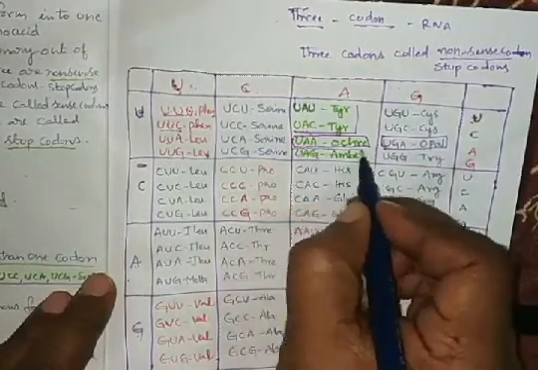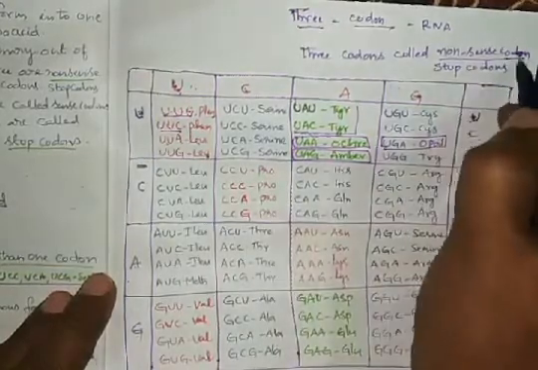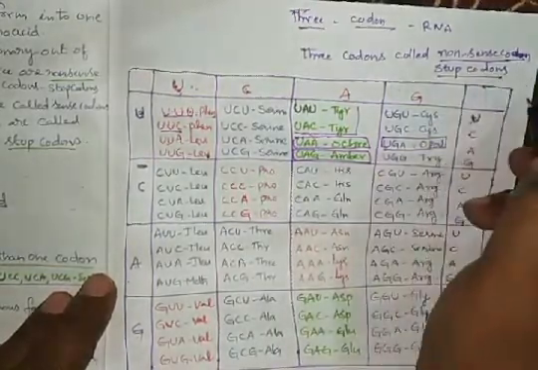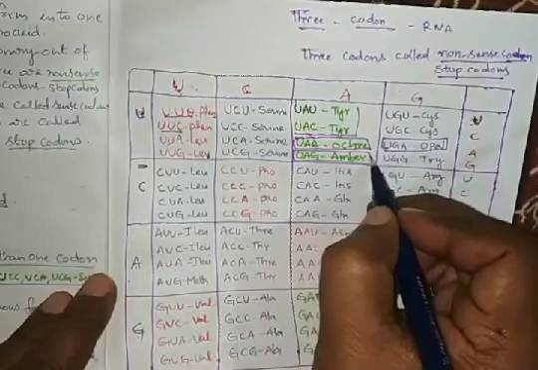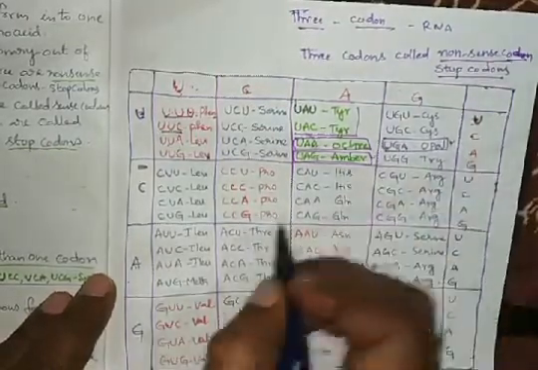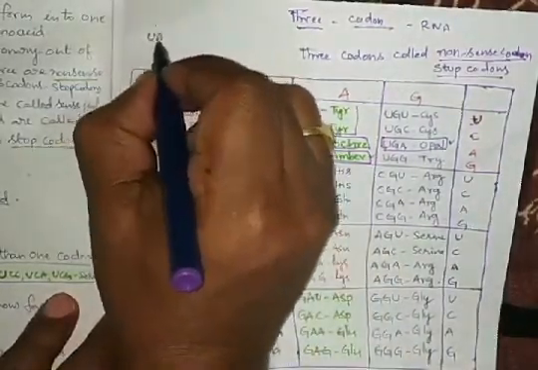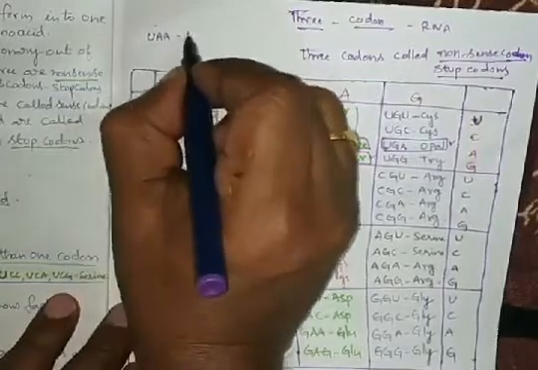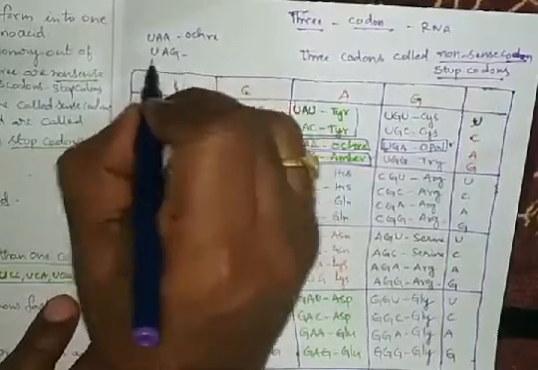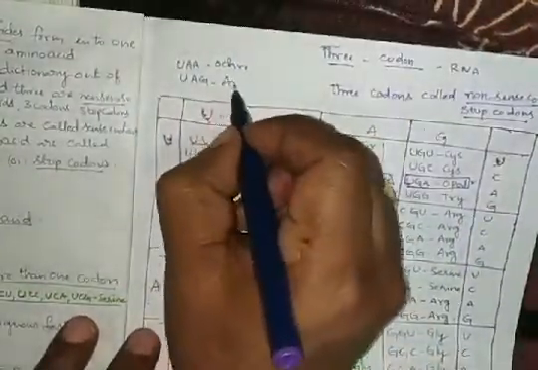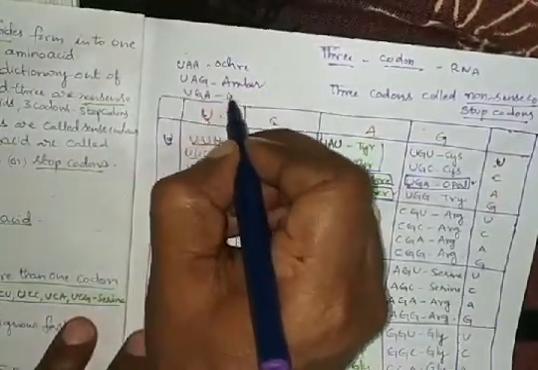These cannot code any amino acid, so they are called nonsense codons or stop codons. Technically, UAA is called ochre, UAG is called amber, and UGA is called opal. These are called stop codons.